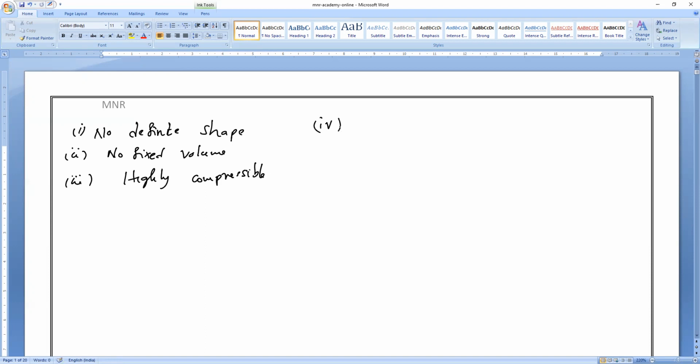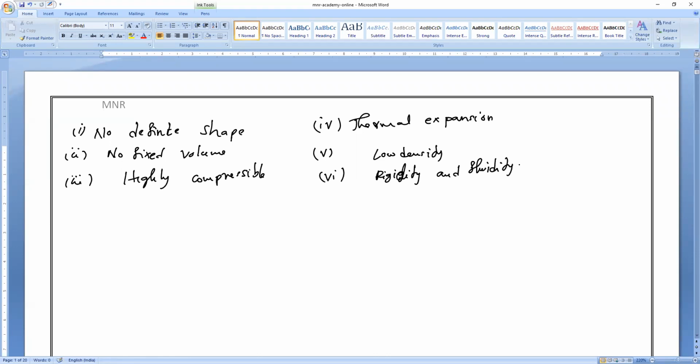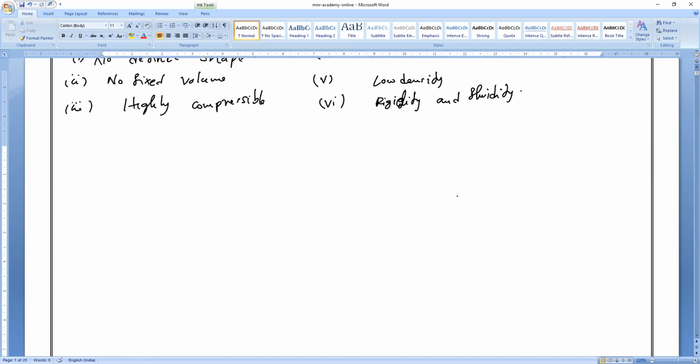And the fifth one, thermal expansion. So is thermal expansion very high or low? Very high. High cubical expansion. Next, low density. And the next one, diffusion, rigidity and fluidity. So is rigidity very less or high? Rigidity is less. Fluidity is very, very high.